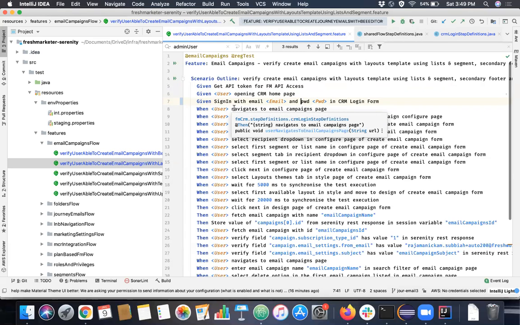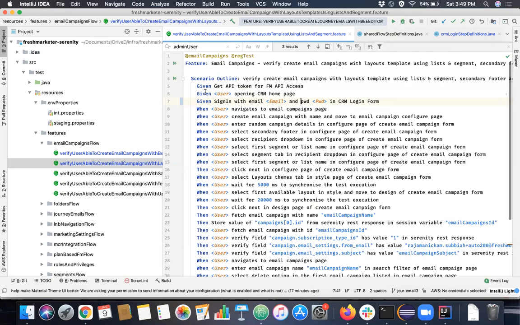I think, correct me if I'm wrong, Karthik. But with my knowledge of Cucumber, given would be used only once in the feature file. You can write multiple times when and then and. But maybe I'm wrong, I don't believe we can write given multiple times. No, before we even did this change, we had these two given, right? It worked only. That's what my thoughts are. Correct me if I'm wrong. Help me in understanding.